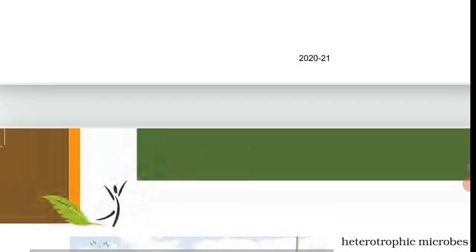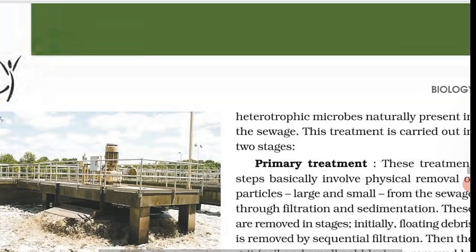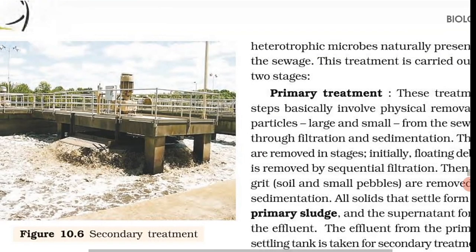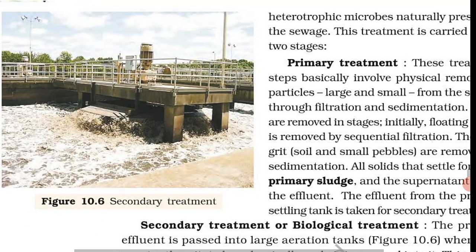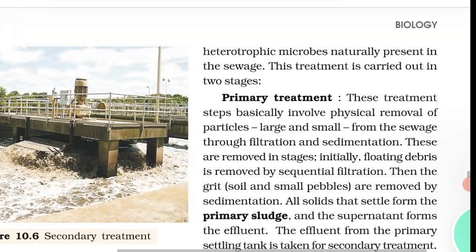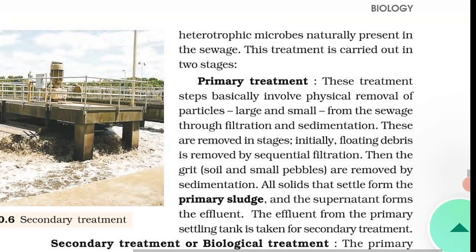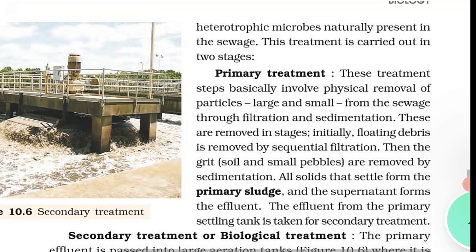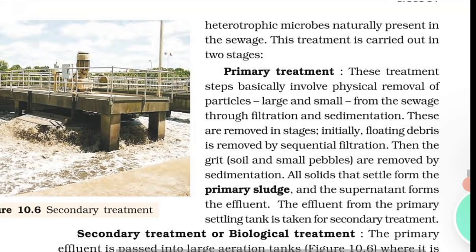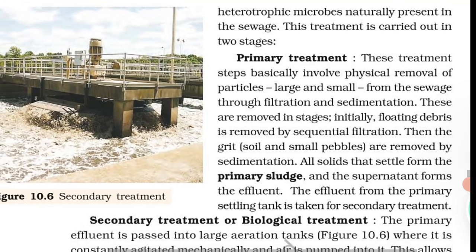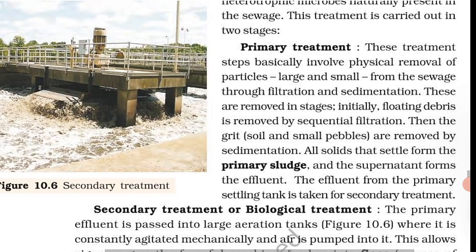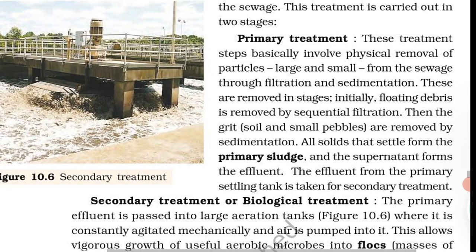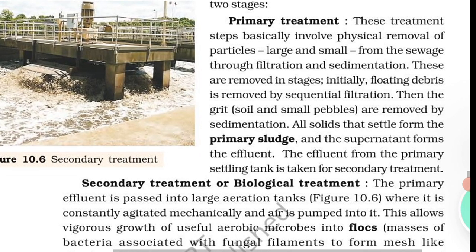Once the BOD of sewage or wastewater is reduced significantly, the effluent is then passed into a settling tank where the bacterial flocs are allowed to sediment. This sediment is called activated sludge. A small part of the activated sludge is pumped back into the aeration tank to serve as inoculum. The remaining major part of the sludge is pumped into large tanks called anaerobic sludge digesters.